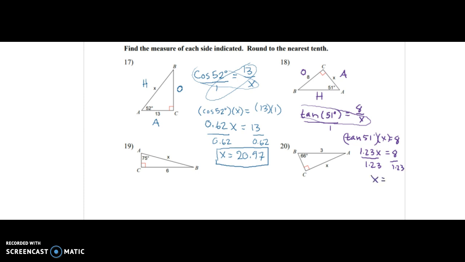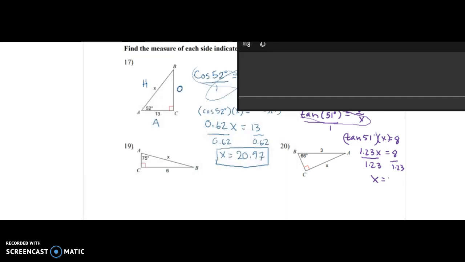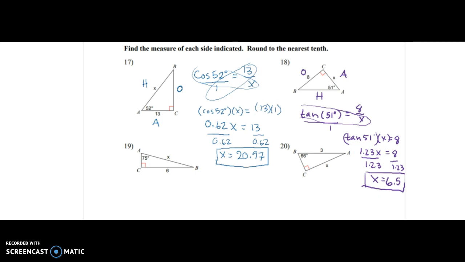We get x equals 8 divided by 1.23, which is 6.5. There we go, the length of the missing side is 6.5. All right, number 19.